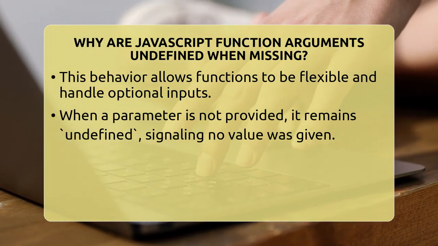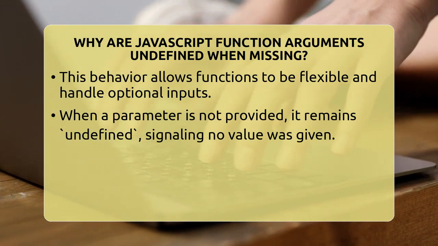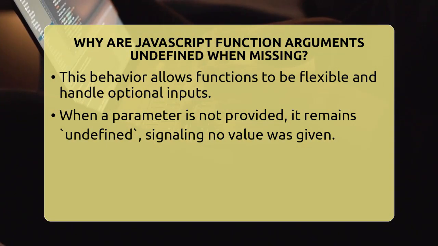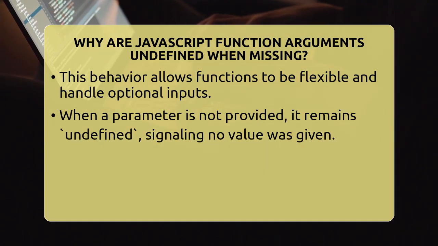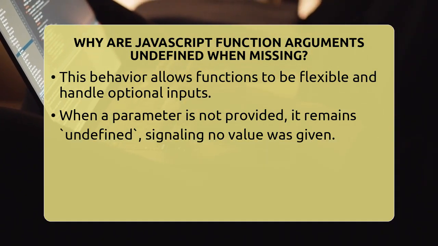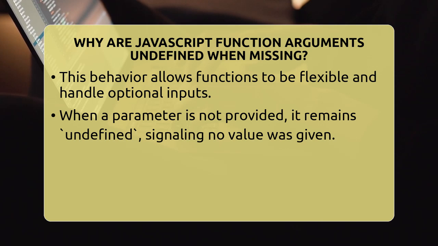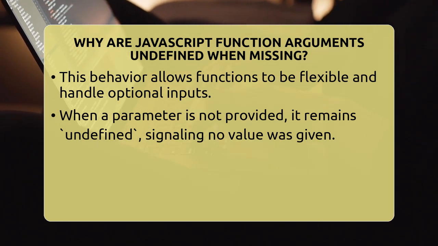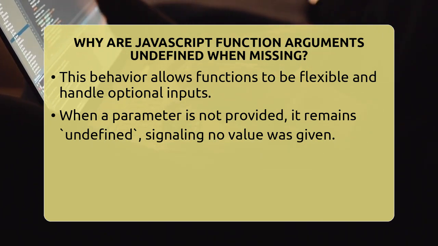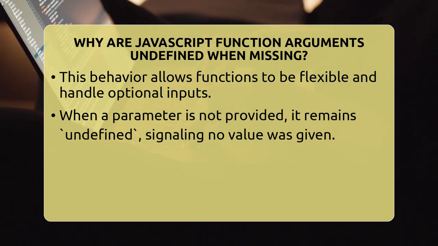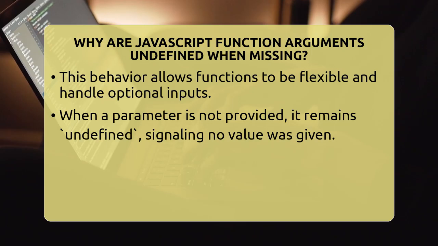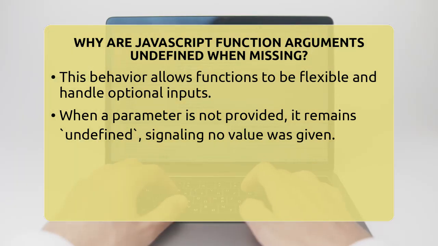For example, if you have a function with 3 parameters but only give it 2 arguments, the third parameter will be undefined. This applies no matter where the missing argument is in the list. The language simply leaves it as undefined. This design makes functions flexible. You can write functions that work with optional inputs. For instance, if an argument is missing, your code can check if it's undefined and decide what to do next.